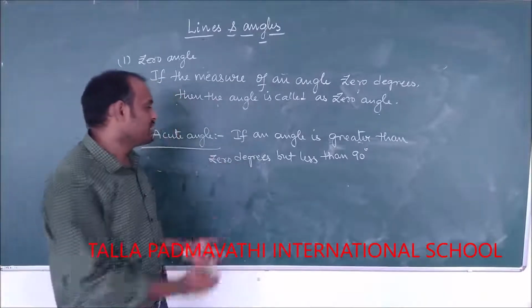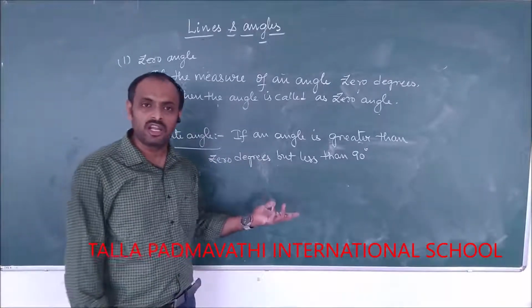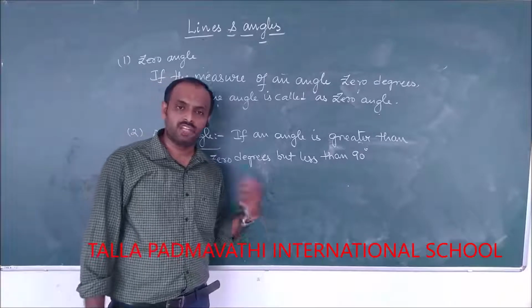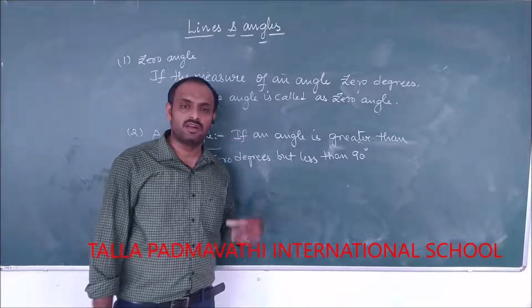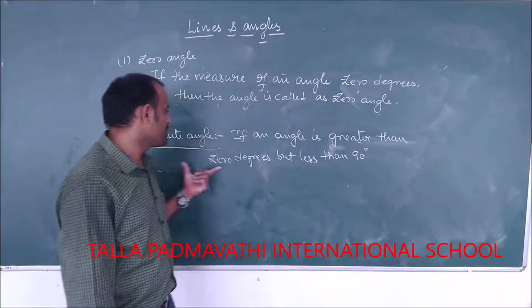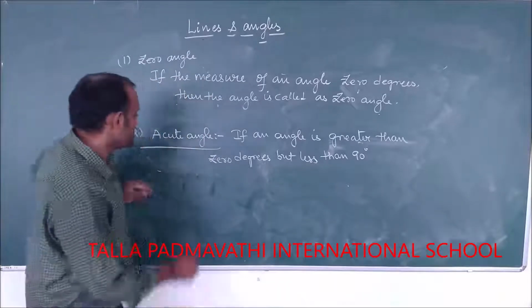It can be anything between 0 and 90: 49 degrees, 51 degrees, 45 degrees, 30 degrees, 11 degrees, anything. All these are nothing but acute angles.